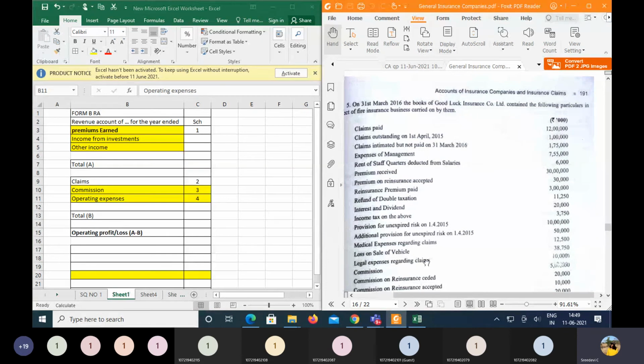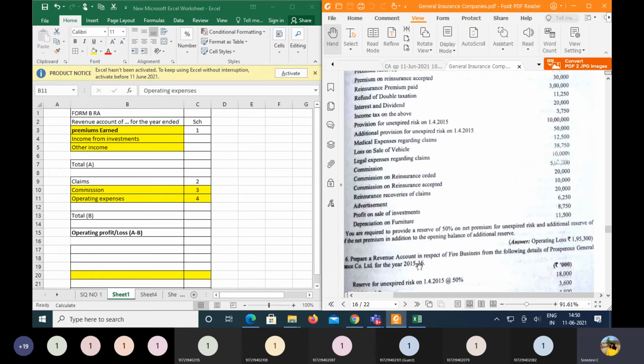The next here, we have the legal expenses regarding the claims. As you have seen, medical expenses regarding the claims, similarly we also have legal expenses regarding the claims. So whether it is medical or legal, if it is regarding the claims, then we are supposed to add that part of the expenses to the claims itself. So add medical expenses as well as legal expenses.